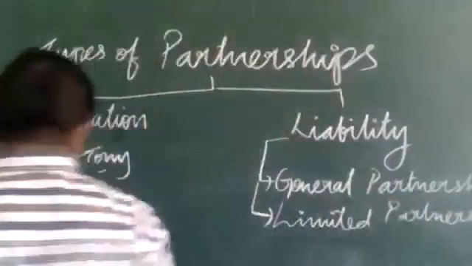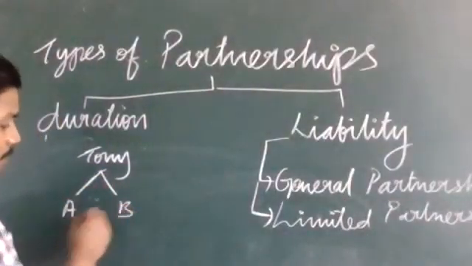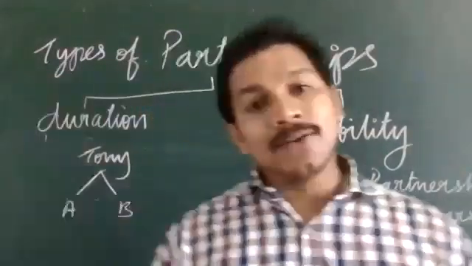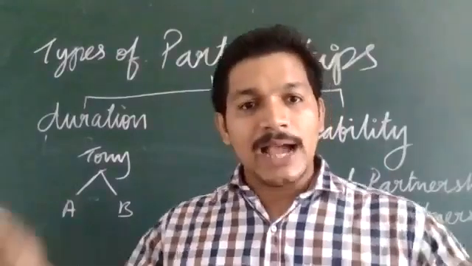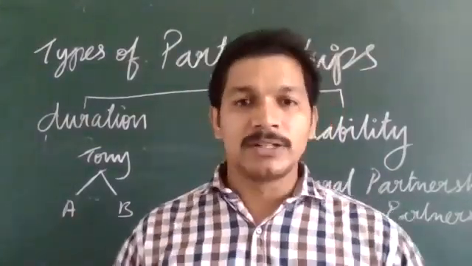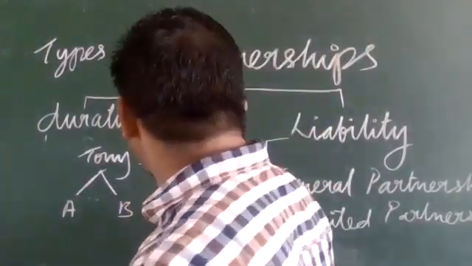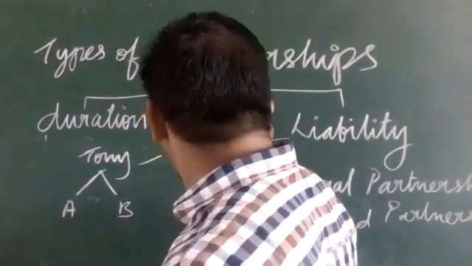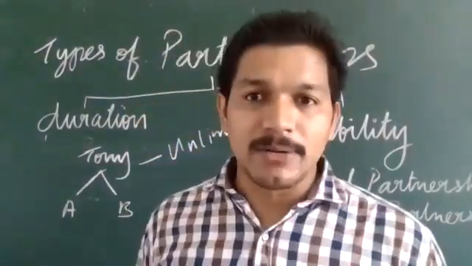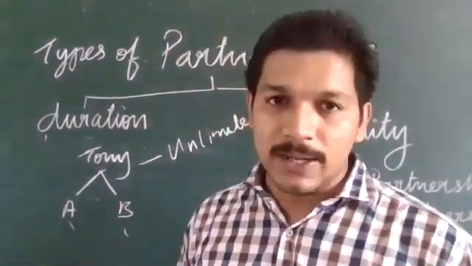So I am allowing two more members, maybe A and B, to join. I say that I will take up the responsibility. I will take the liability. I will take unlimited liability, so my liability is unlimited, but the other two members have limited liability.